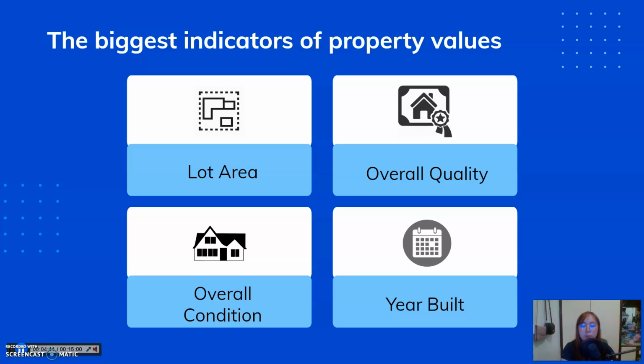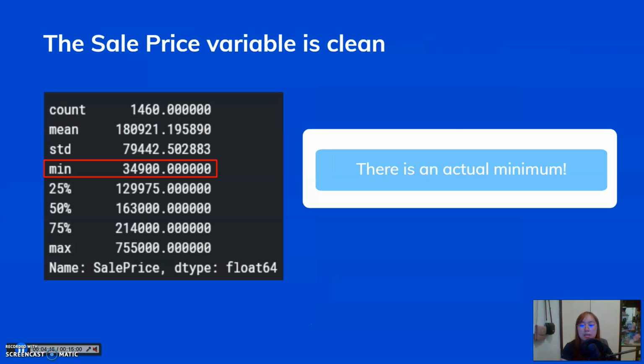After this step, we now proceed to get to know more about sale price. Sale price is actually the star of our quest. In order to predict sale price, you have to understand its behavior. Using Python, I obtained the descriptive statistics of sale price. Luckily, I found out that there's an actual minimum and it's not 0, so this data point won't ruin the data process. And as you can see, all of the entries have actual prices.